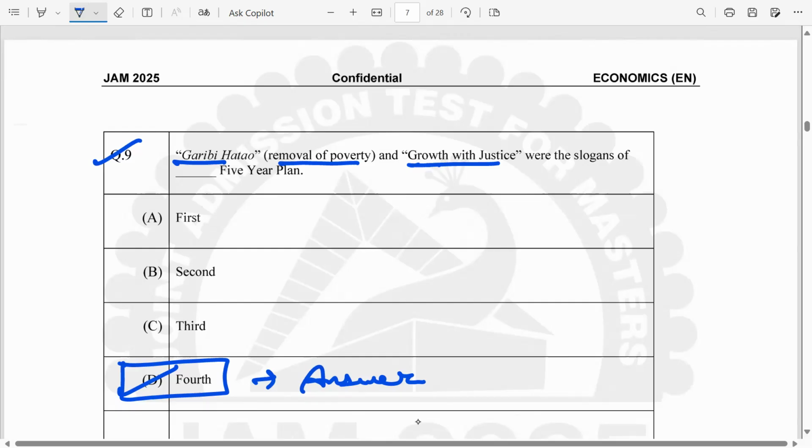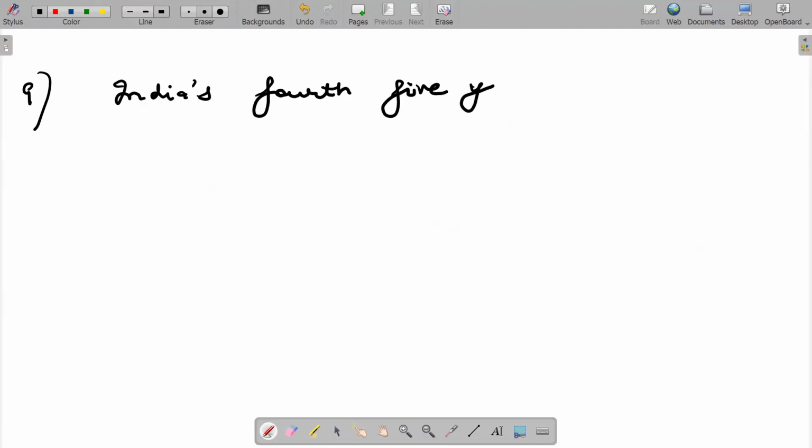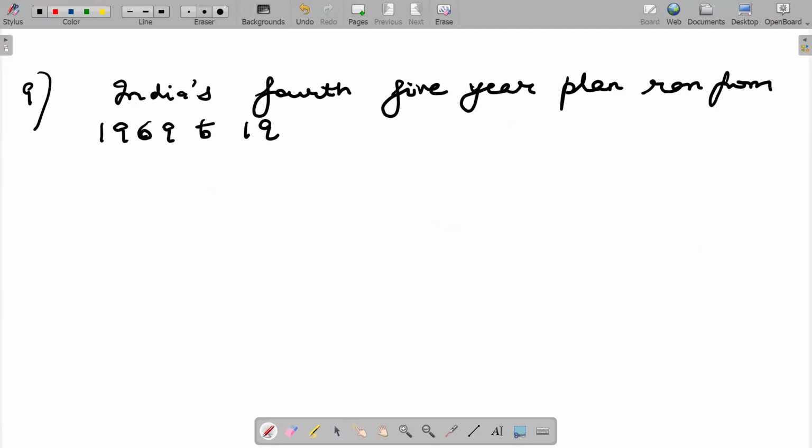So I can quickly come to the whiteboard and make all students write that India's fourth 5-year plan ran from 1969 to 1974 under the leadership of Indira Gandhi.